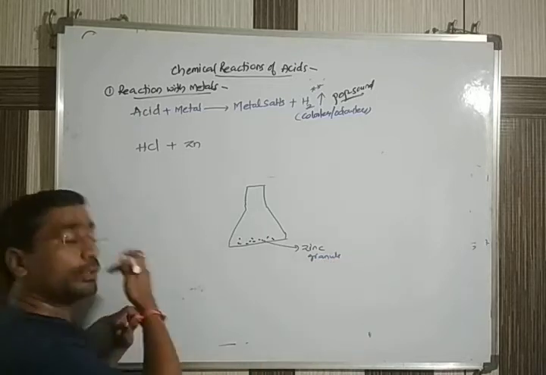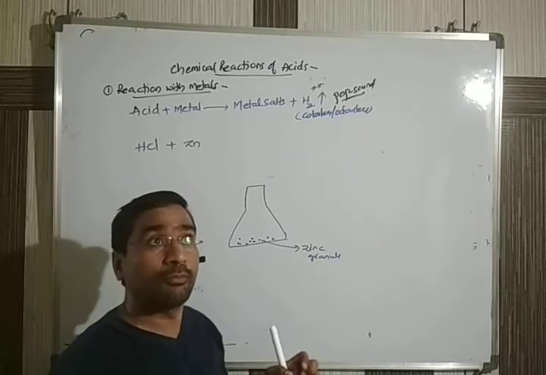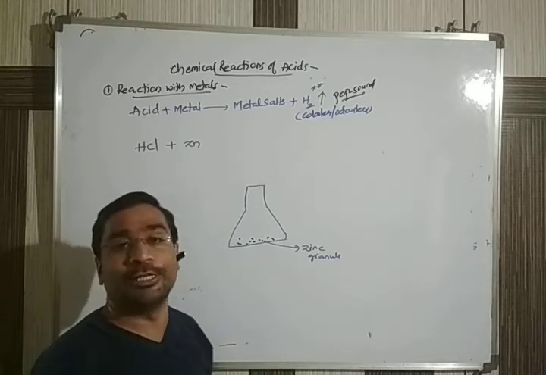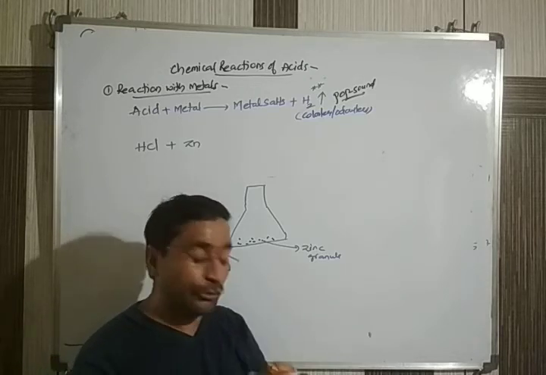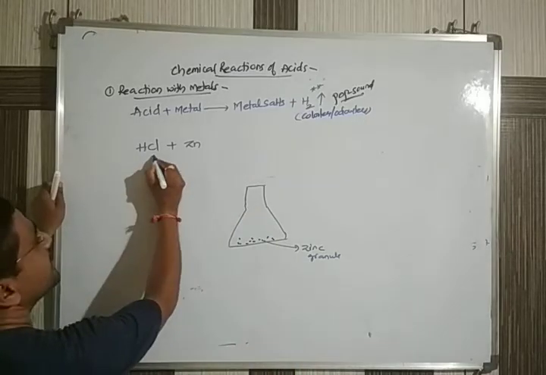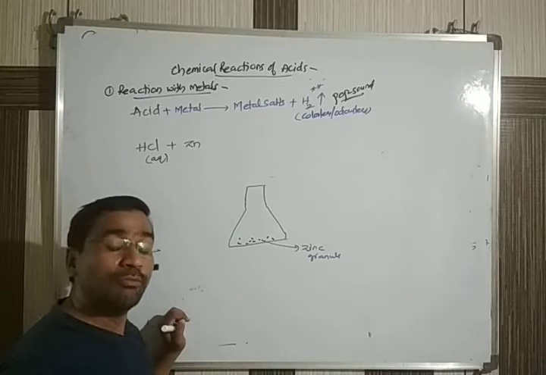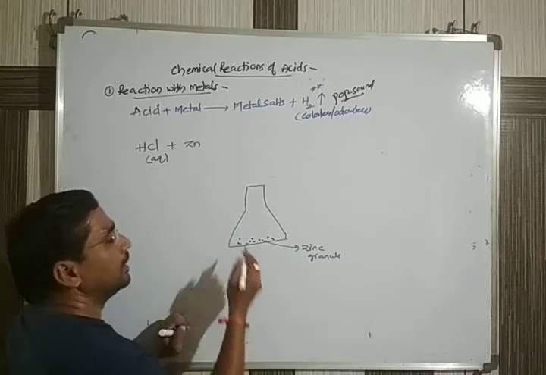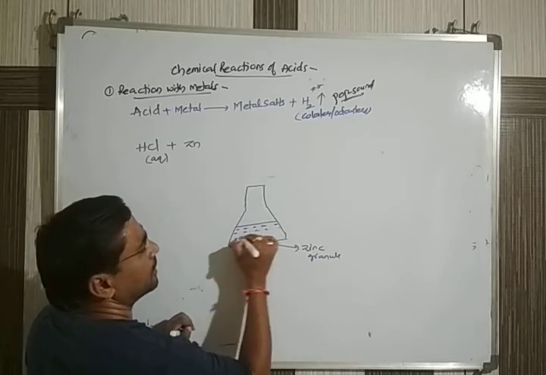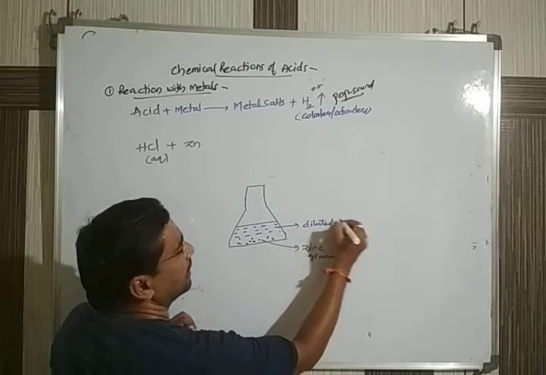Okay, to this you add the HCl. The HCl we use in the laboratory, we don't use fully concentrated, we use it a little diluted, because students like you will also be doing this experiment. Unfortunately, if it falls on a hand, it should not cause any problem. That's why we use HCl in the diluted state, which we call aq, aqueous. Aq means HCl is dissolved in water. Now I pour the HCl into this. This is the diluted HCl.